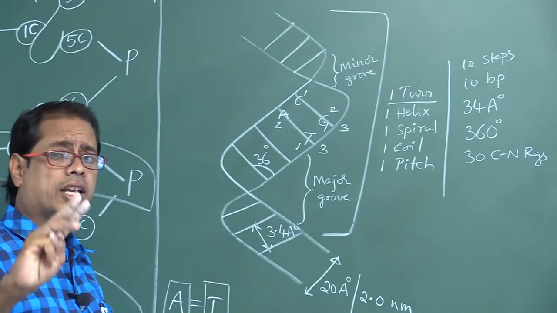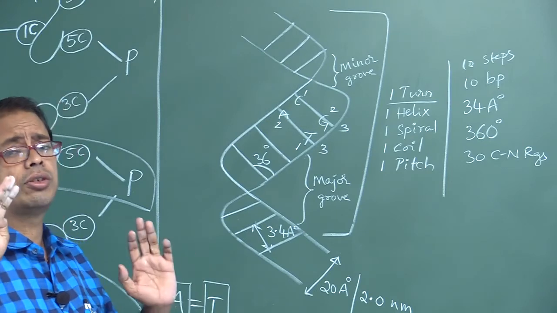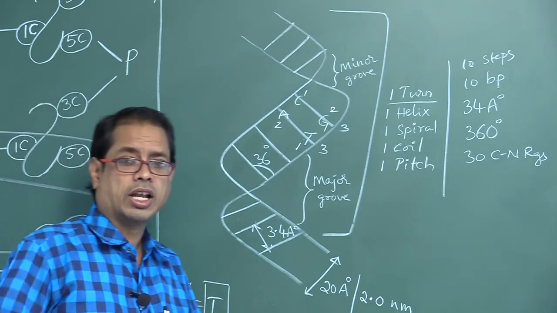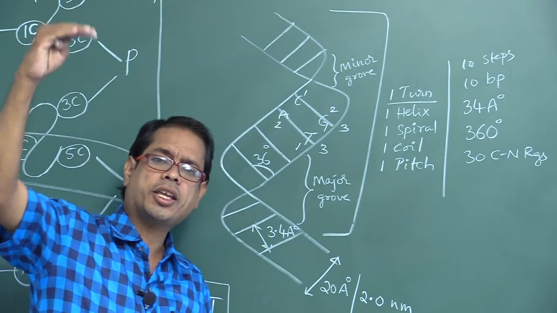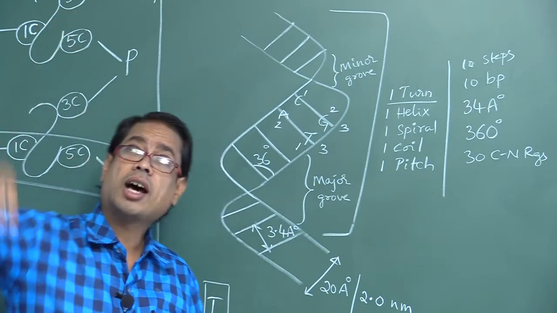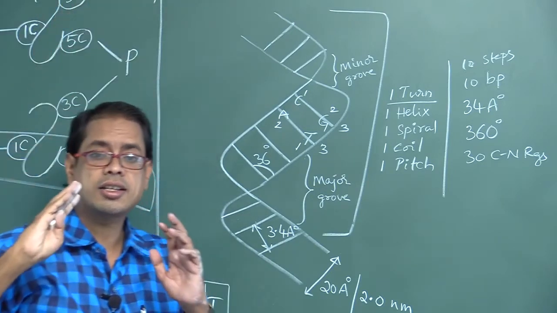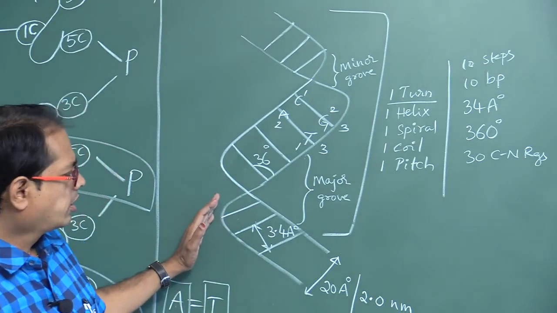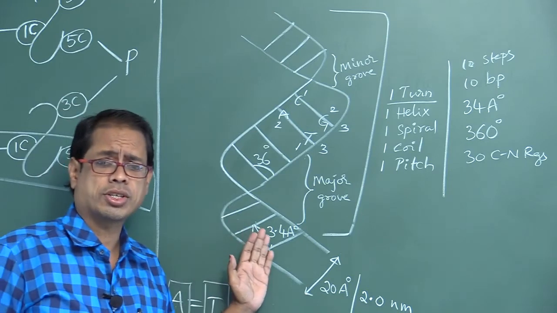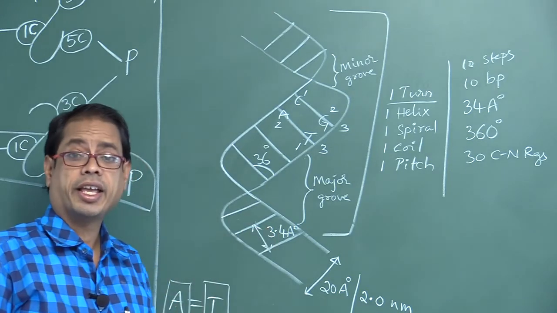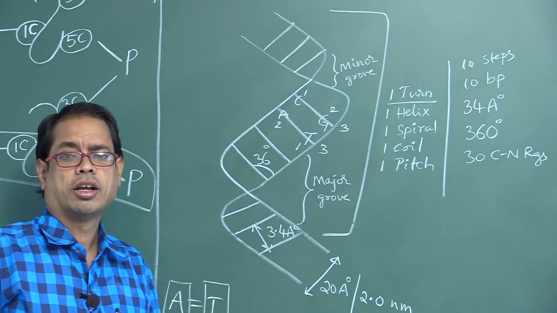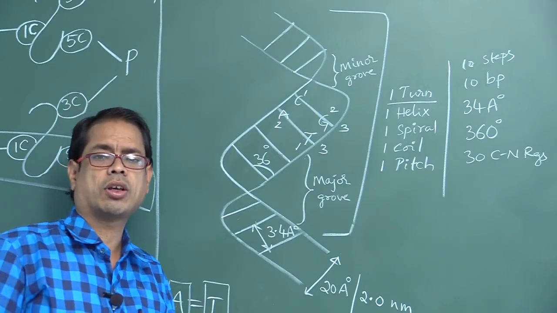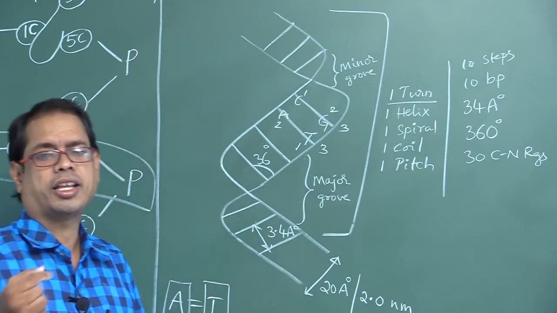In one turn of DNA, the number of base pairs is 10, so 3 into 10 gives 30. The length of one turn of DNA is 34 angstroms. The length of DNA overall is uncertain, effectively infinite. The number of phosphodiester bonds in one turn of DNA is 18, and the number of phosphoester bonds in one turn is 38.